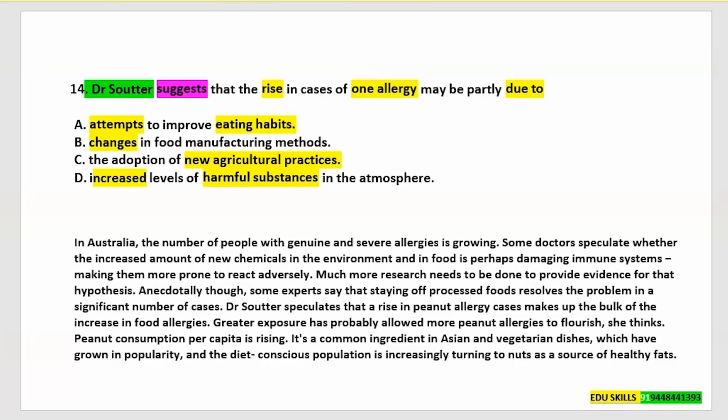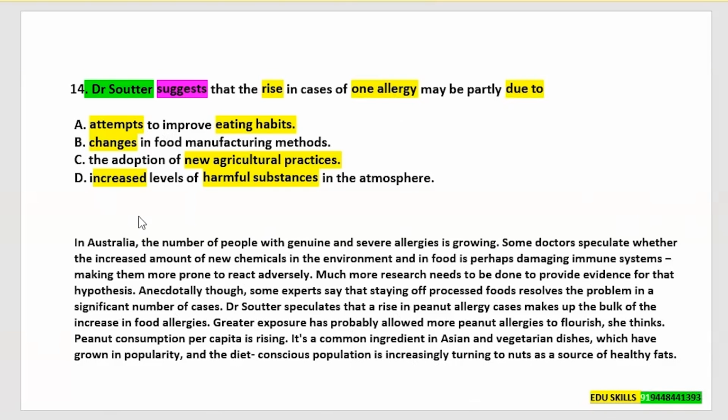Dr. Soter speculates that a rise in peanut allergy cases makes up the bulk of the increase in food allergies. Greater exposure has probably allowed more peanut allergies to flourish, she thinks. Peanut consumption per capita is rising. It's a common ingredient in Asian and vegetarian dishes, which have grown in popularity, and the diet-conscious population is increasingly turning to nuts as a source of healthy fats.